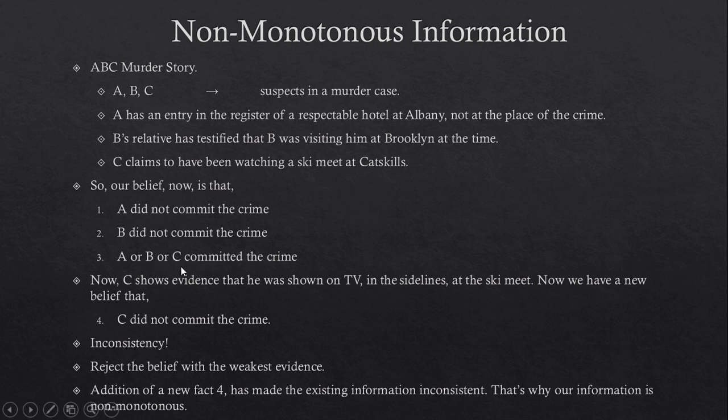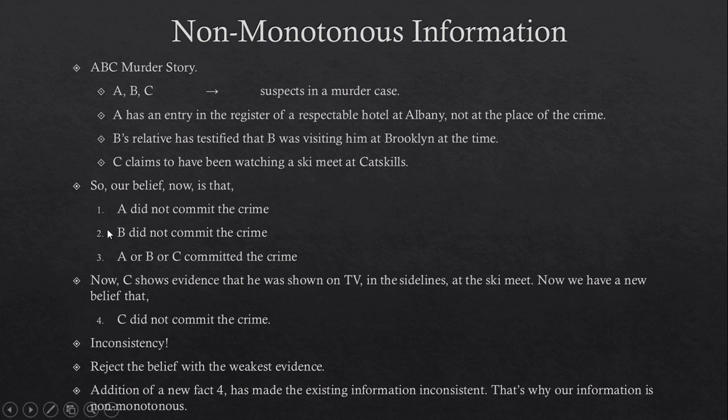Which one should we reject? We should always reject the one with the weakest evidence. 1 and 4 have strong evidences. 2 is weaker because the relative may be lying. 3 is also weak because it is always possible that there may be a 4th person involved. That means we should reject either 2 or 3.